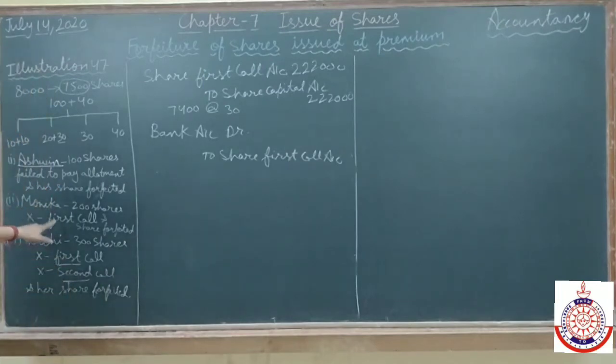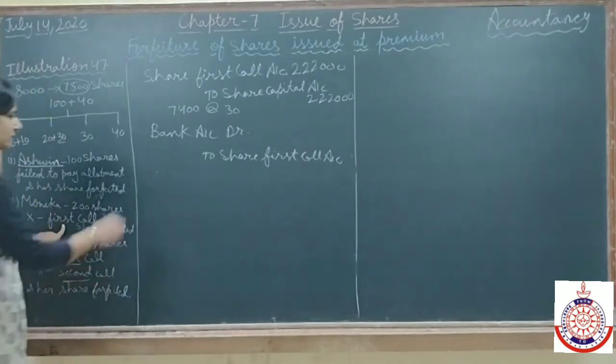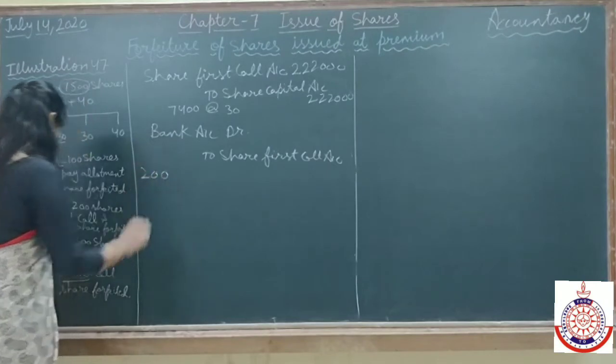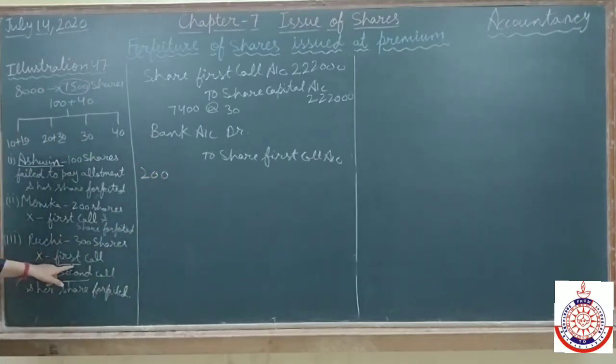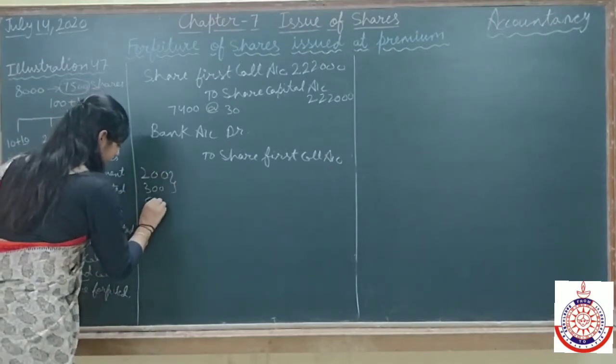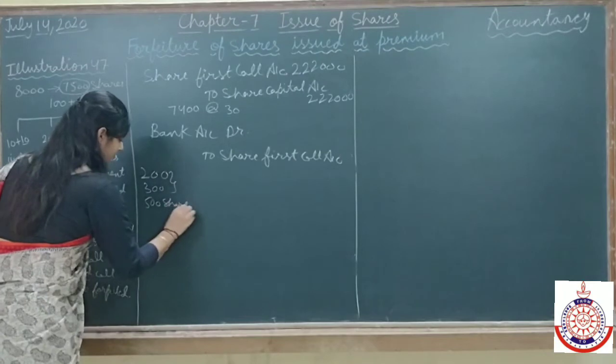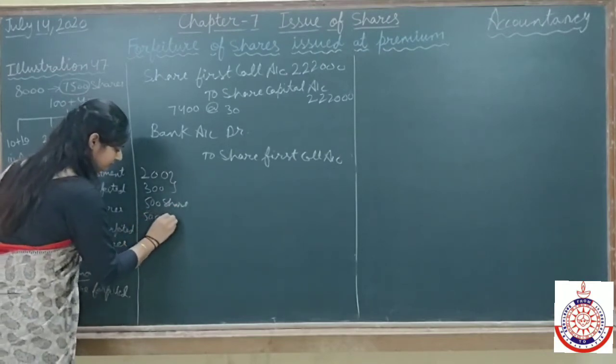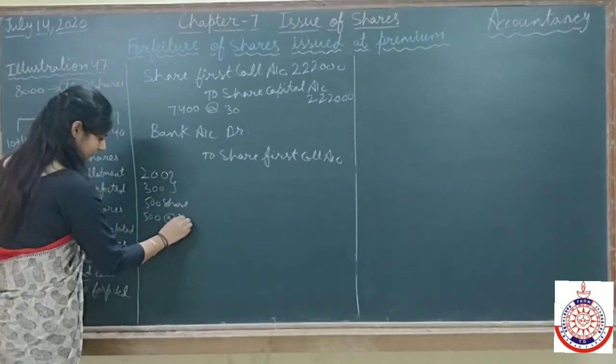Next, Ruchi is also not paying the first call. It means we are not receiving first call for 500 shares, at the rate of 30.